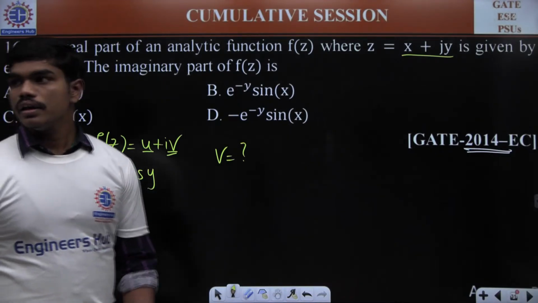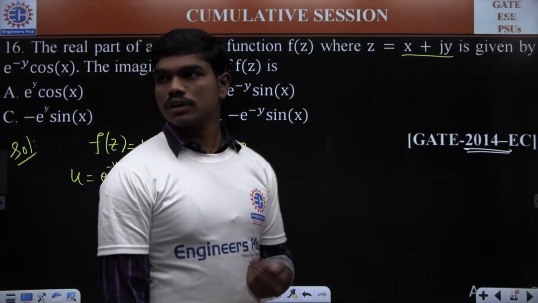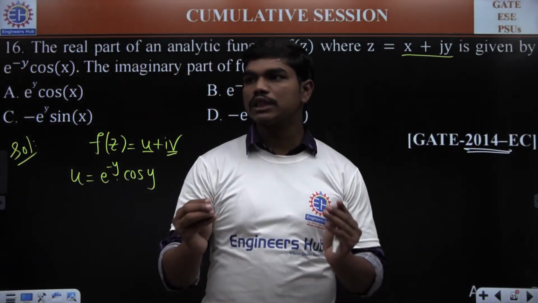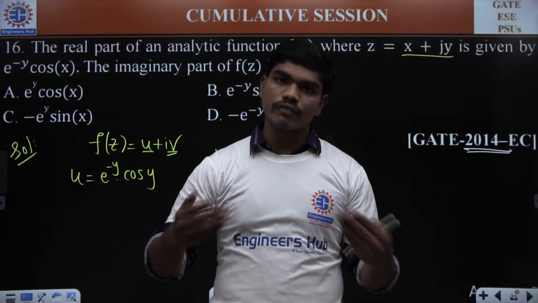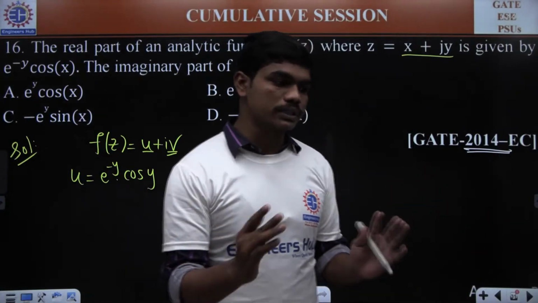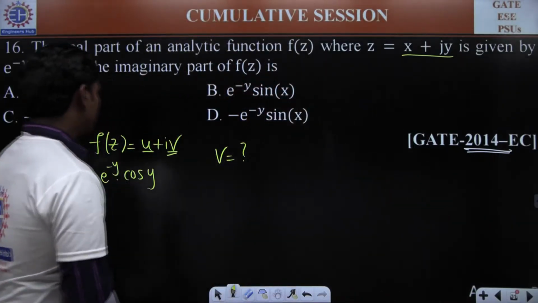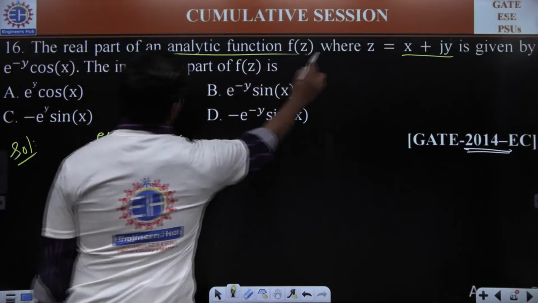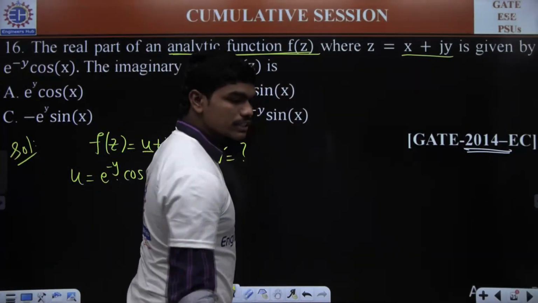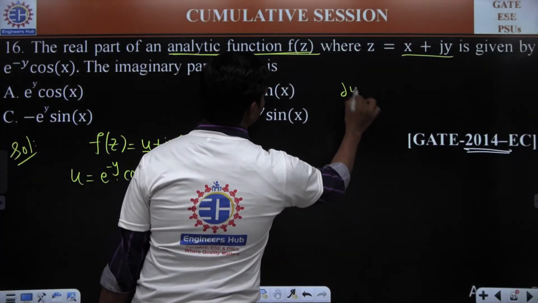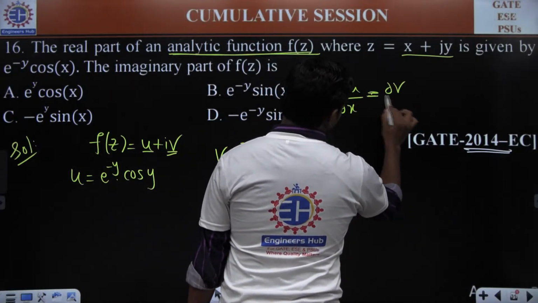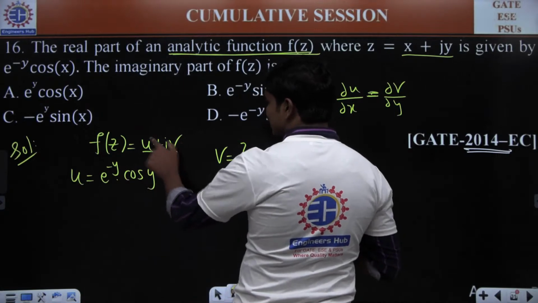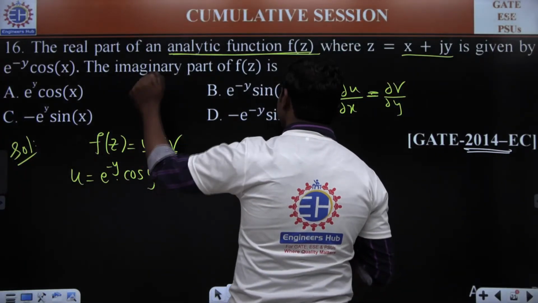In one class of complex calculus, I gave you something called the Milne-Thomson method to calculate this. But I told you in the GATE examination, you need not find everything; you can just verify the options. You know one thing: whenever this function is analytic, it should satisfy the Cauchy-Riemann equations, which means dou u by dou x should be equal to dou v by dou y, where u and v are the real part and imaginary part of f of z respectively.